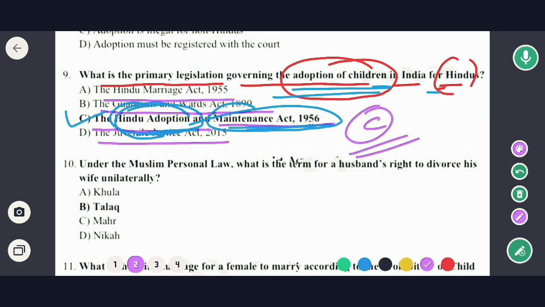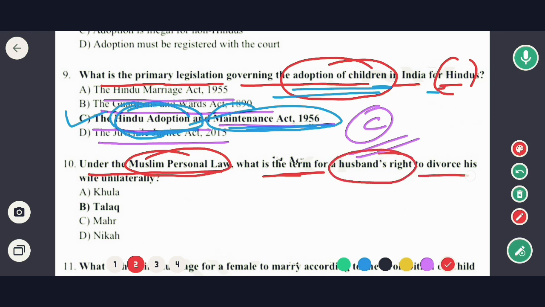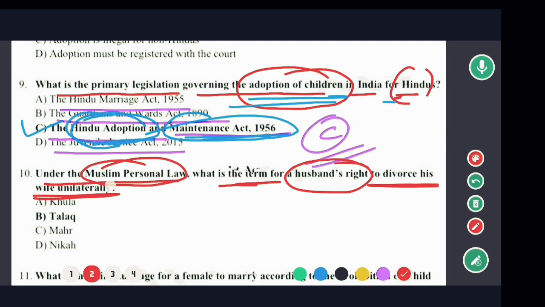Okay, so now move to next question. Next question देखिए, under the Muslim personal law. Okay, Muslim personal law में क्या देखिए, what is the term for a husband's right to divorce his wife unilaterally? Under the Muslim law, what is the term for a husband's right to divorce his wife unilaterally?